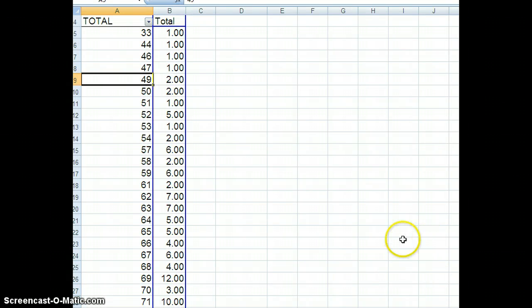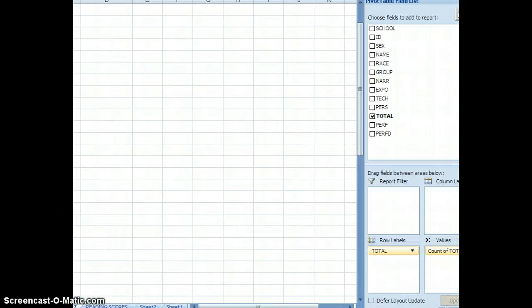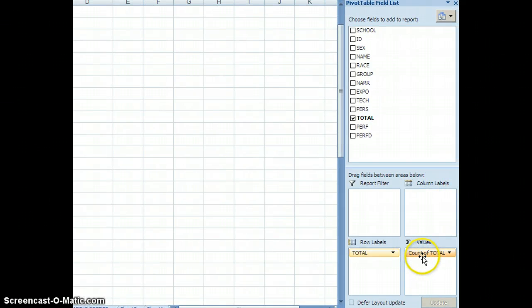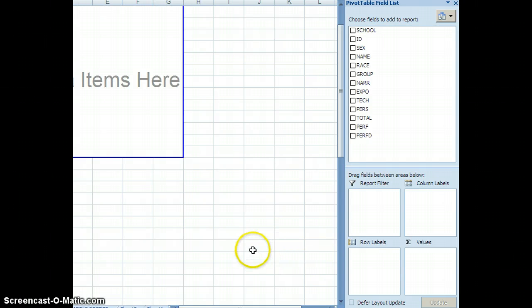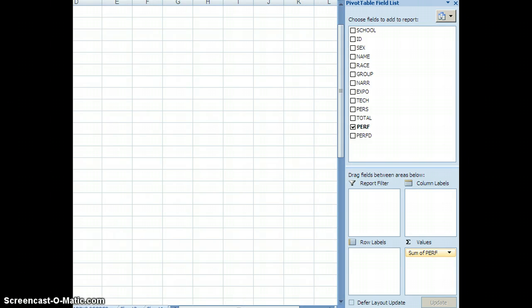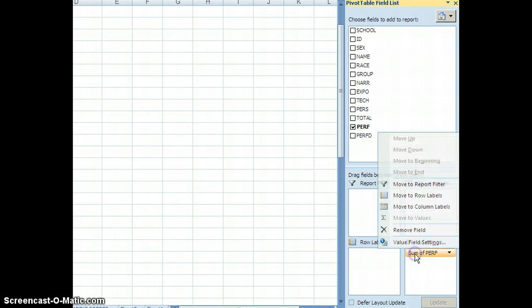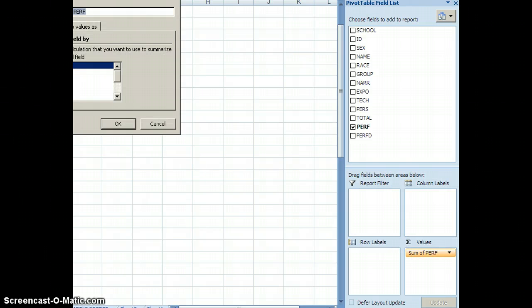And let's go over here and get rid of this again. We're going to move this over here a little bit. For this, we're going into a different category, because I put on this file a number code for the performance levels of the people in this particular process. So here I'm going to put that over here. And again, it wants to sum it. I don't want it to sum it. We're going to change it back to count.